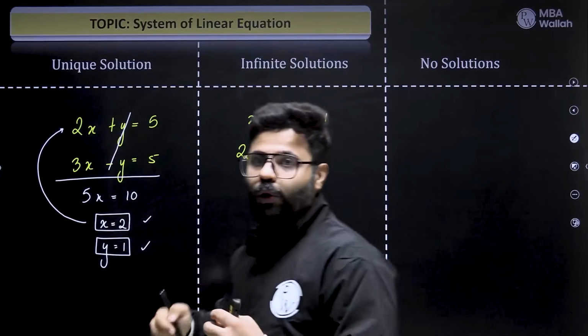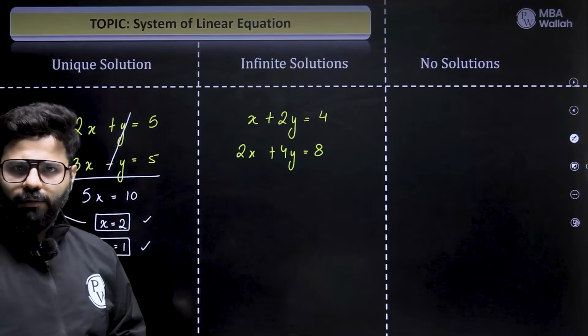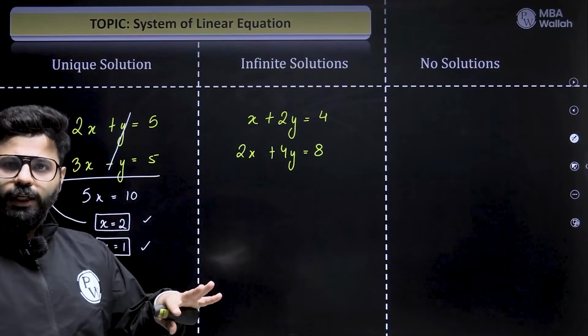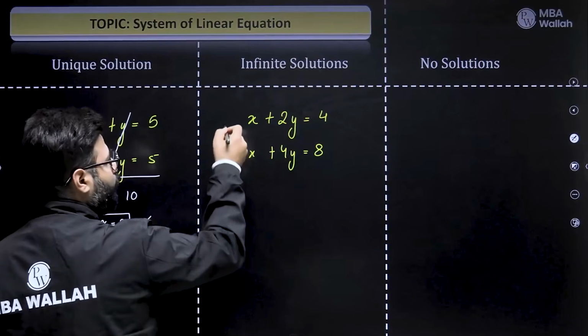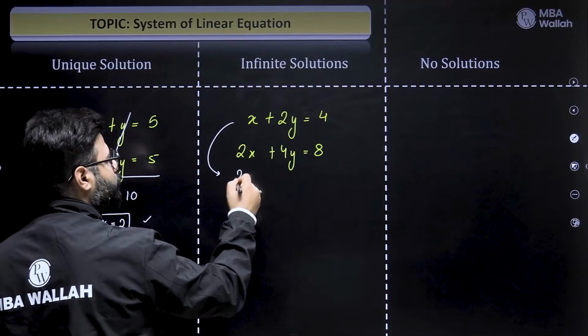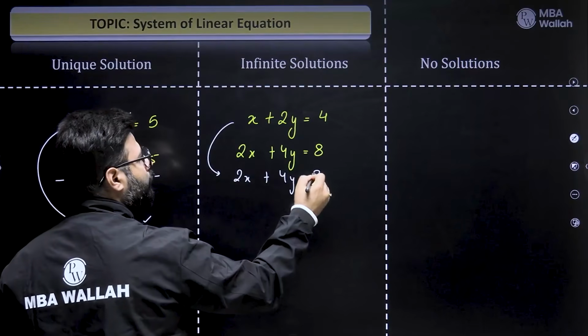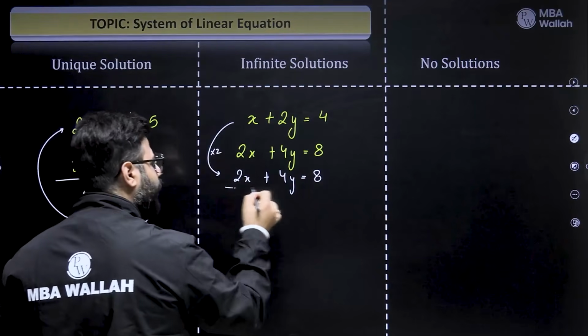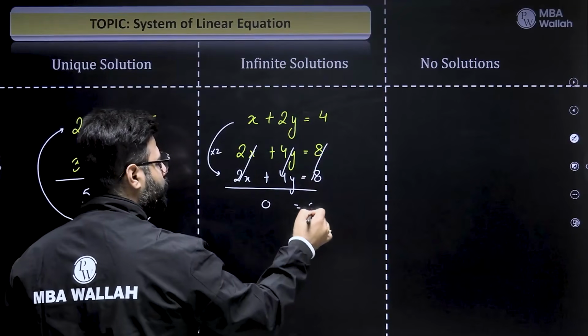These are called coincident equations. Coincident equations are coincident lines, right? We'll learn about the geometrical nature later. But the idea is, if I try to solve this particular equation, I multiply 2 over here, it becomes 2x plus 4y equals to 8, right? And when I try to eliminate, everything gets eliminated. I get a 0 equals to 0, right?